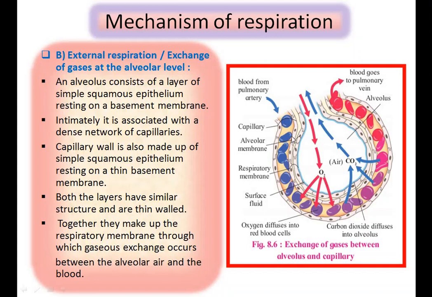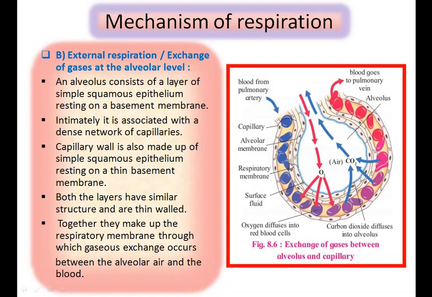Then the capillary wall is also made up of simple squamous epithelium resting on a thin basement membrane. Both the layers have similar structure and are thin walled. Together they make up the respiratory membrane. Both these two layers make up the respiratory membrane.